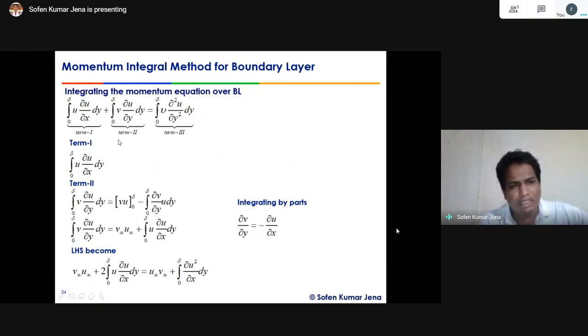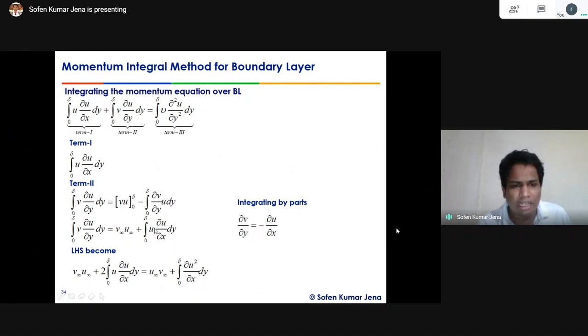For calculating the LHS, first put the first term: v infinity times u infinity, plus this term, another v infinity u infinity coming from this side, plus the term u del u by del x dy from 0 to delta.